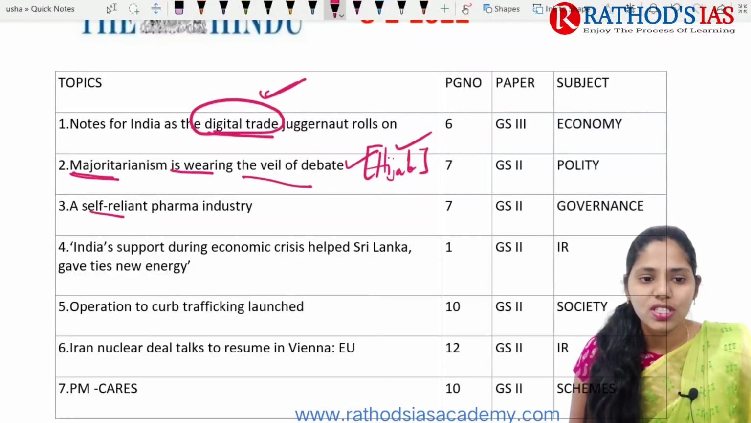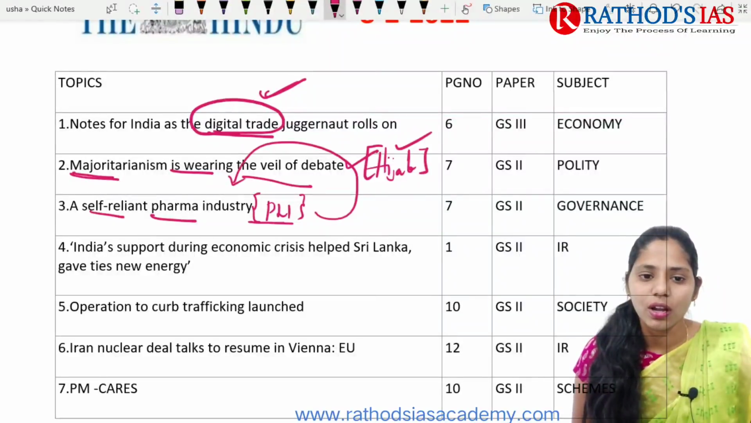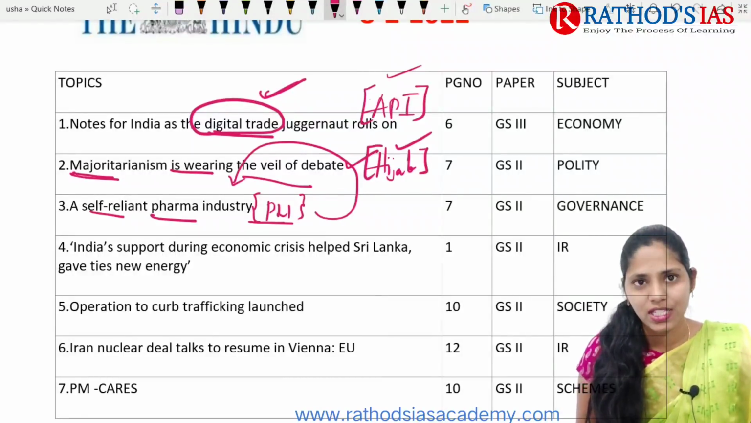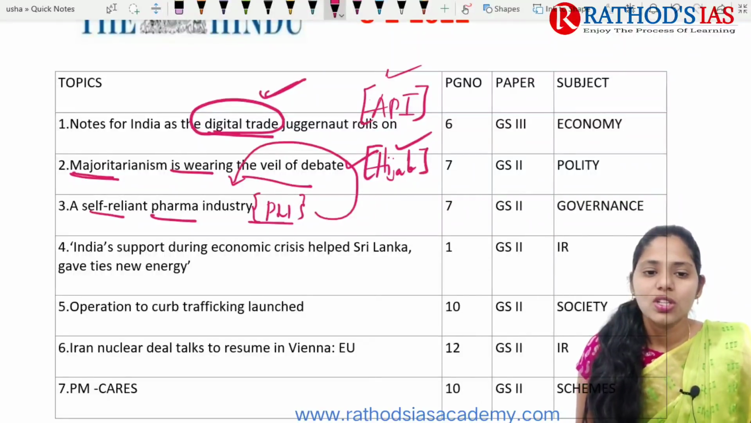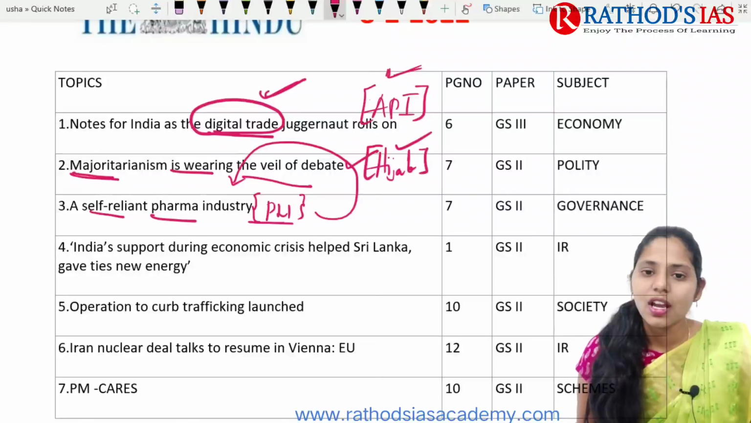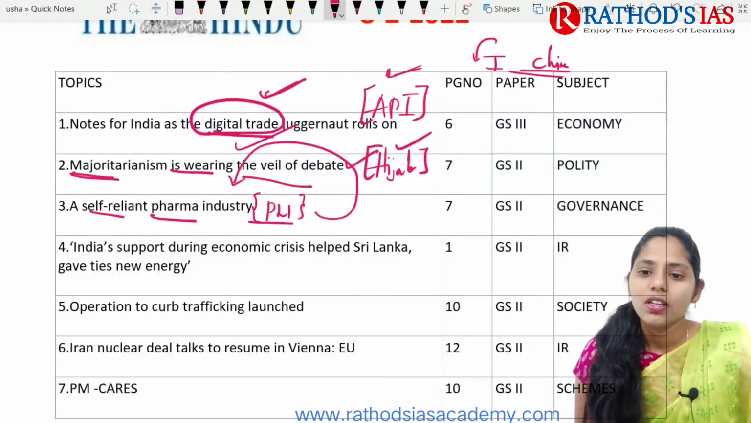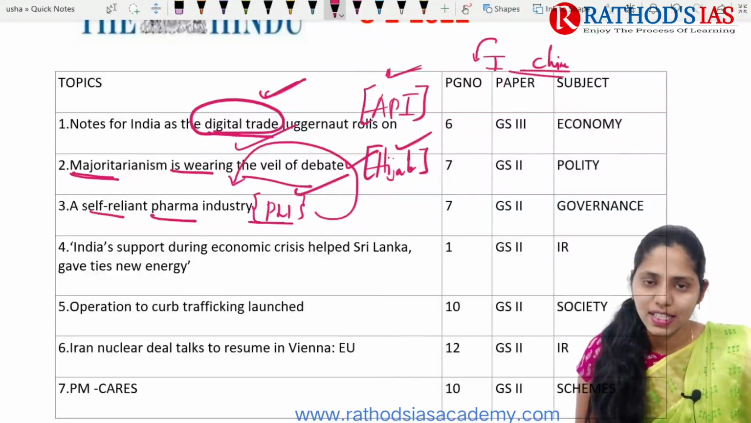And next topic, it is about self-reliant pharma industry. So actually this topic is talking about this production linked incentive scheme regarding this pharma sector. So we are going to talk about this APIs, active pharmaceutical ingredient. So this is one important medicament. So here actually we are not going for producing this active pharmaceutical ingredient, but we are going for importing of this APIs from China. So this is an issue which is mainly discussed in this topic. So this topic is important regarding governance because we are talking about this production linked incentive scheme.